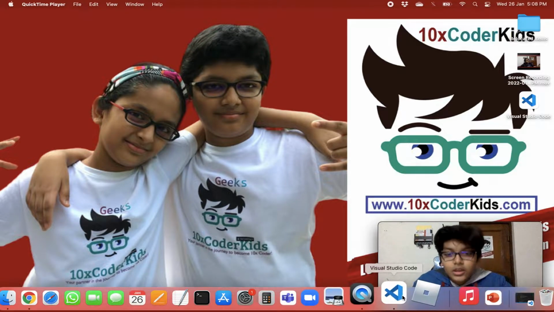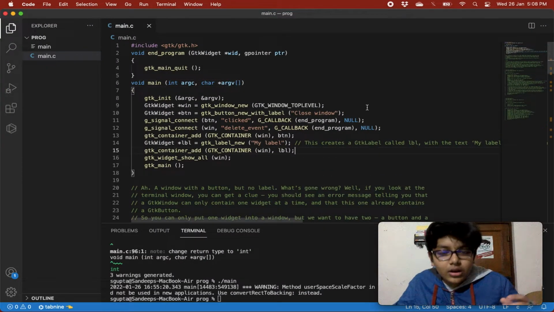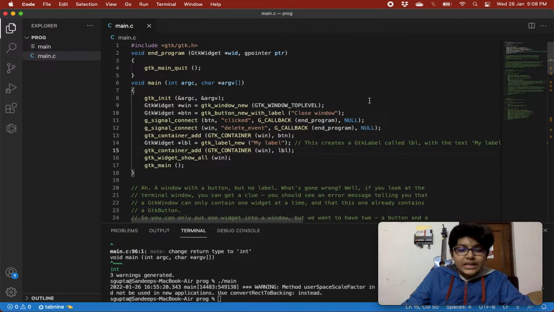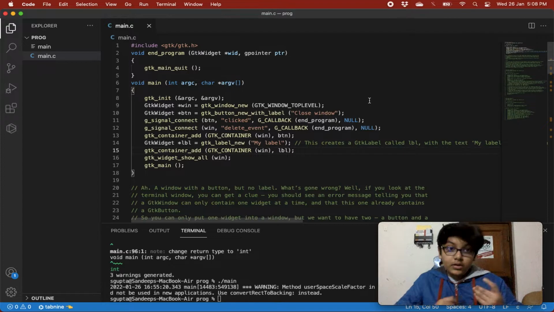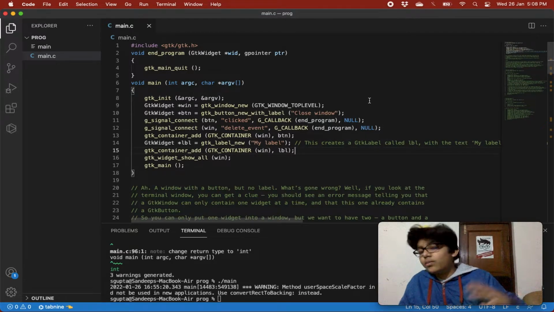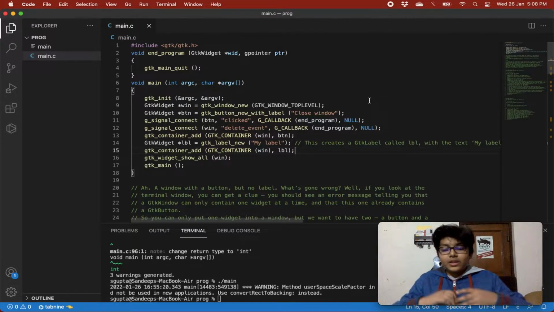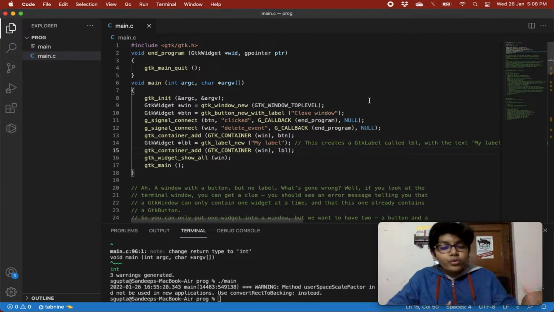And today, we are going to learn about labels. Right now we have just added one widget to our screen, that is a button, and it works perfectly fine, but it is not much. Let's add some more widgets, like a label.